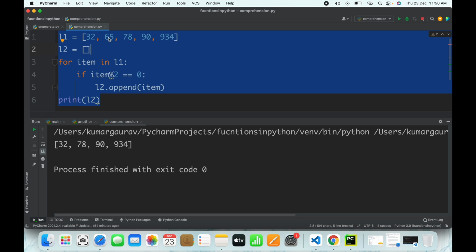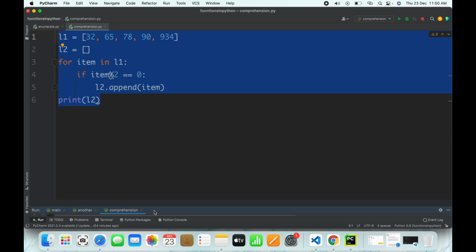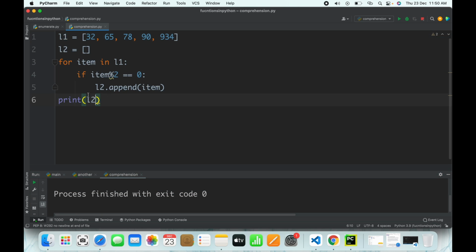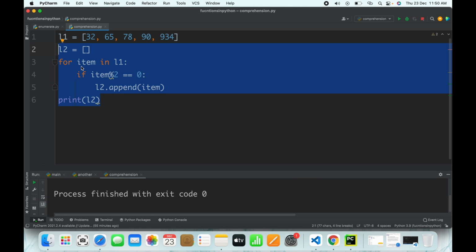Out of this, 65 is not divisible by 2. So it has taken 5 lines of code to be written over here. List comprehension is a very simple method to write the same thing.